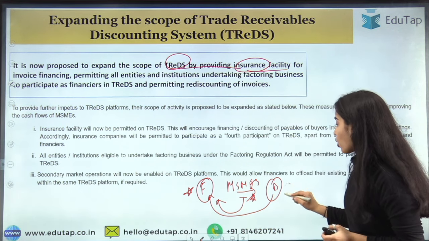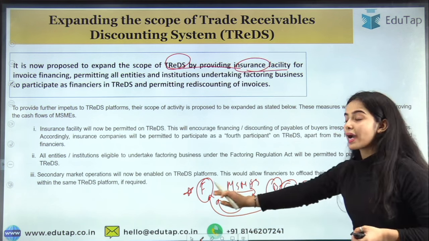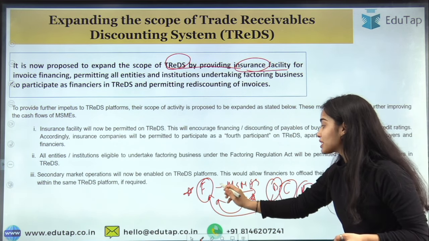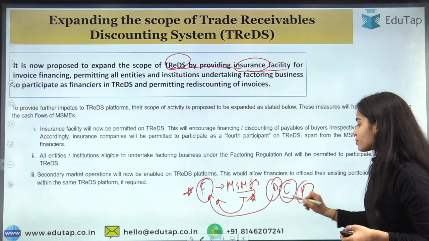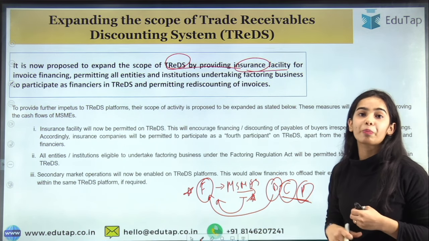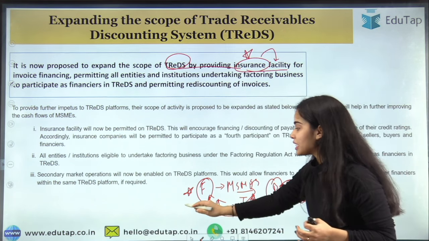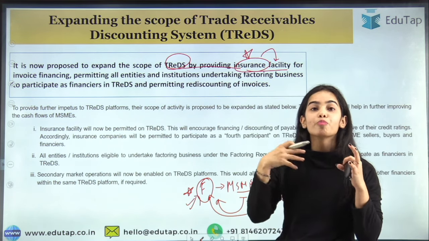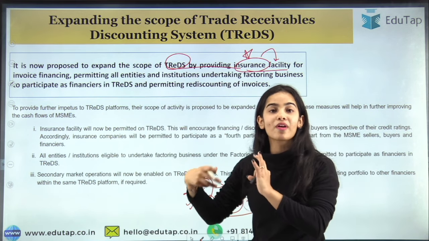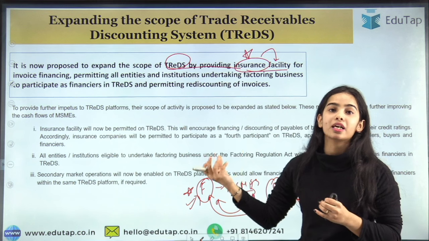But if it is a private organization, then the financiers are afraid to pay the MSMEs, because what if this corporate falls down and does not pay back? So an insurance facility has to be provided to these financiers so that they are more engaged in providing money to the MSMEs, to finance or discount their bills.